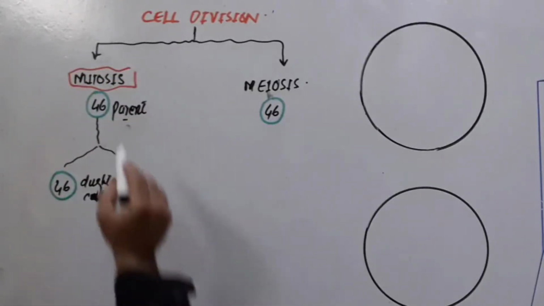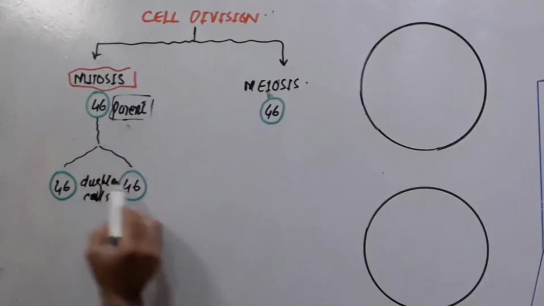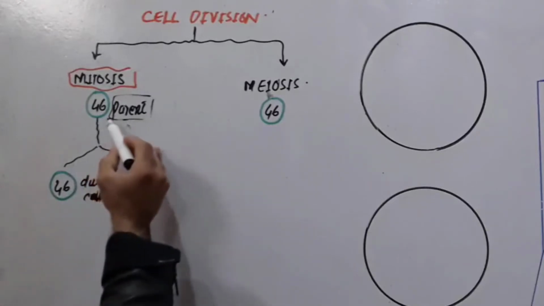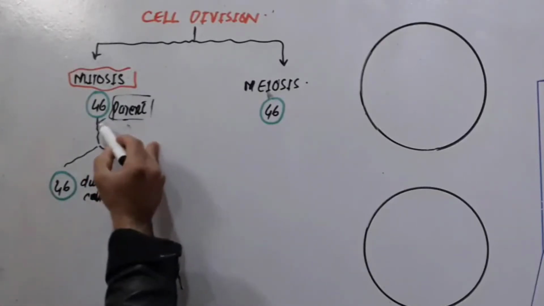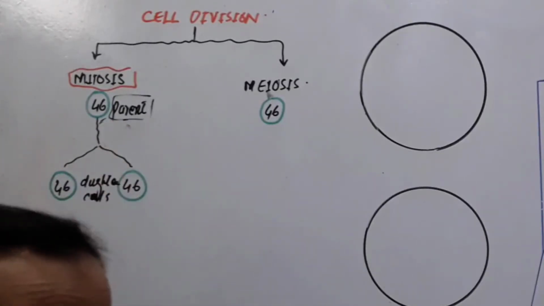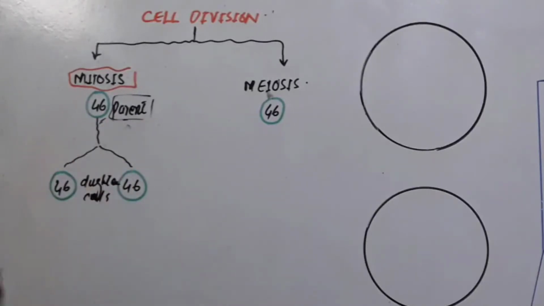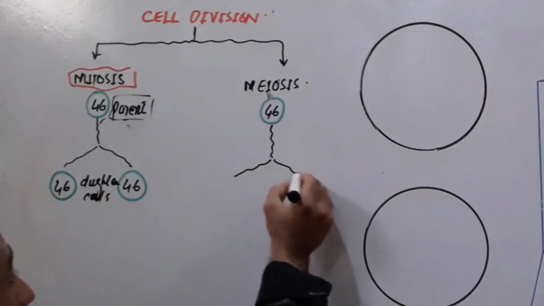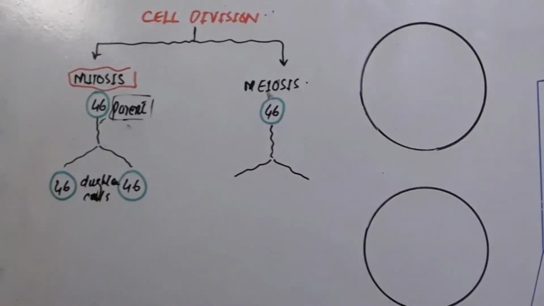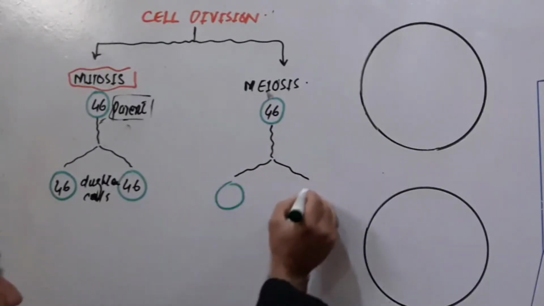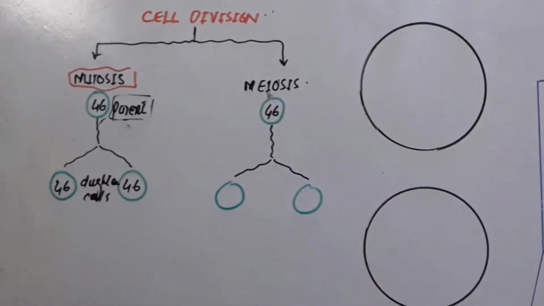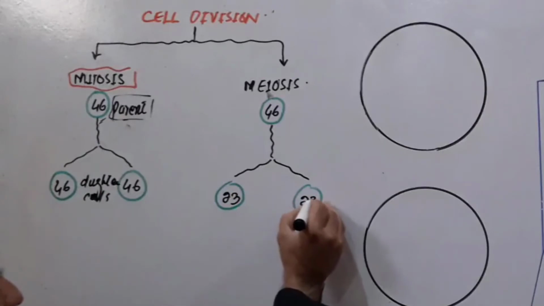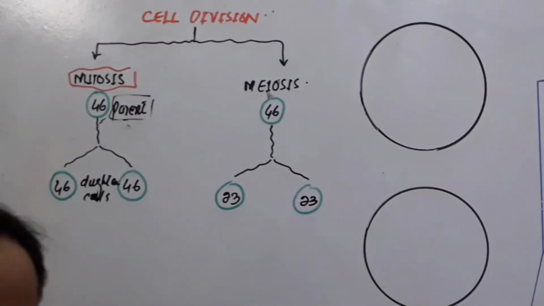And what is cell division? It is a process in which a parent cell divides into two daughter cells. But the cell division in which daughter cells receive the same number of chromosomes as the parent is called mitosis. Now in case of meiosis, what happens? In meiosis also two cells are produced, but each cell receives half the number of chromosomes.